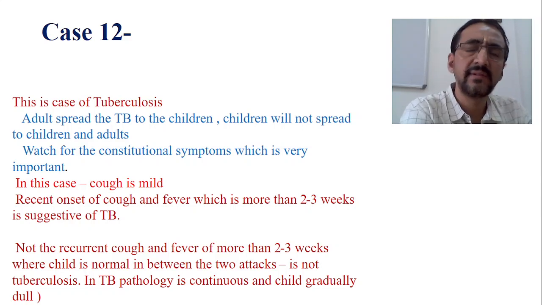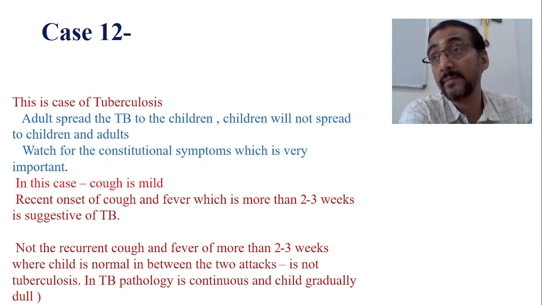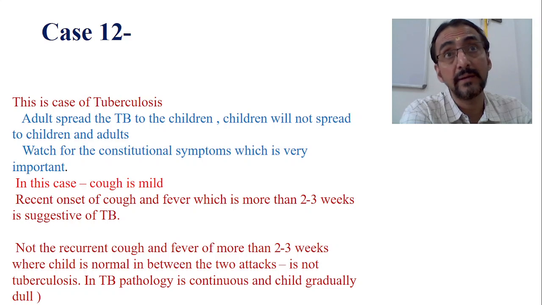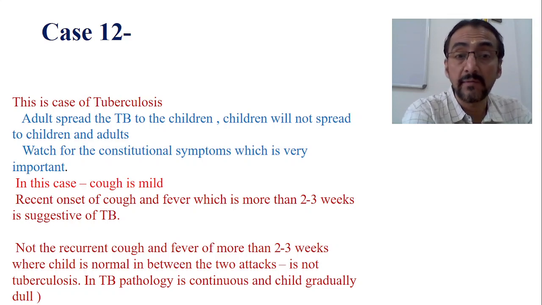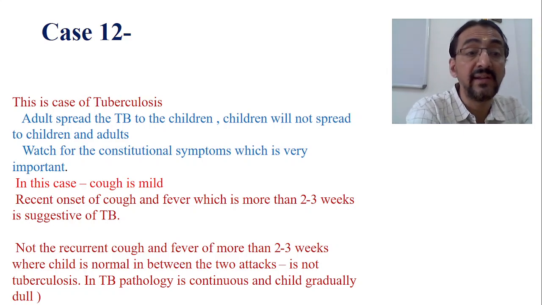Anyway, that we will discuss in another class. Now in this case, cough is mild, fever is mild. So mild fever, mild cough should always be taken seriously. Recent onset of cough with fever which is more than 2 to 3 weeks is suggestive of tuberculosis. Positive history is also there. So it is not a recurrent cough and fever, but fever for more than 3 weeks.